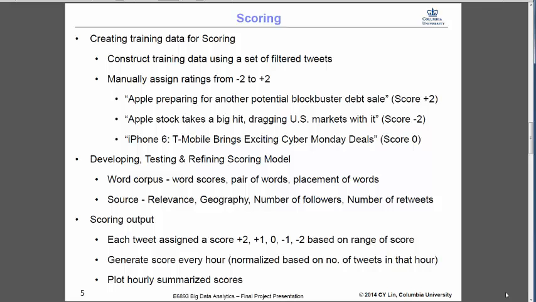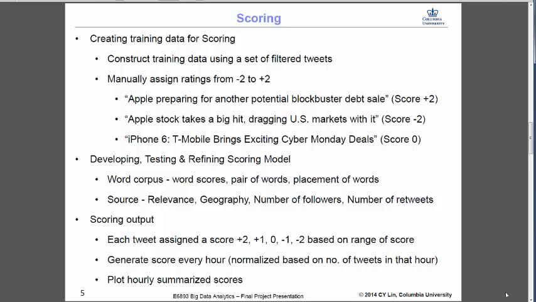For scoring, we actually created training data. We collated a set of tweets which we thought would be relevant, and then the equity research analyst on our team manually assigned ratings to these tweets from +2 to -2. Once we had these ratings, we created an algorithm and then tweaked and refined it to make it as close to the manual rating as possible.